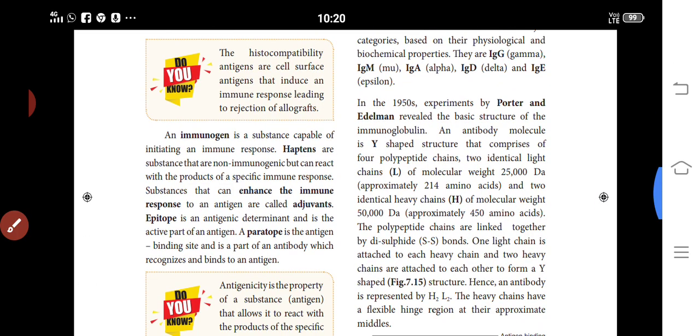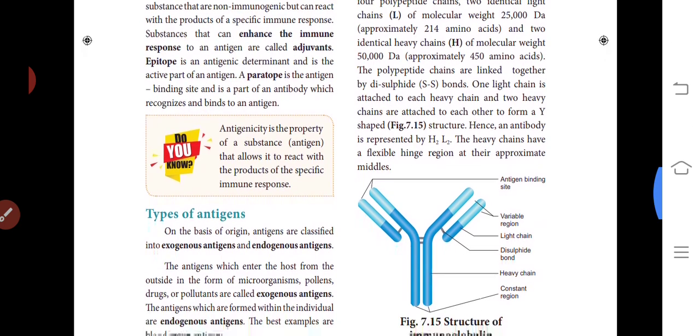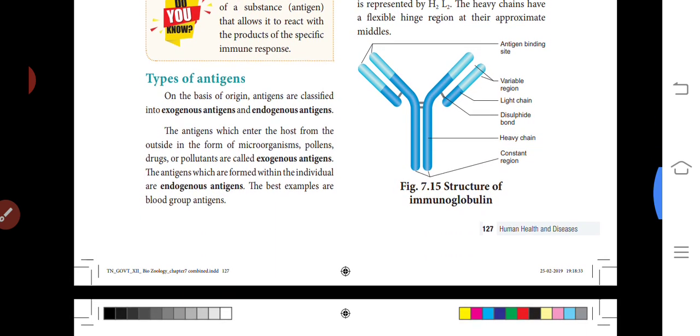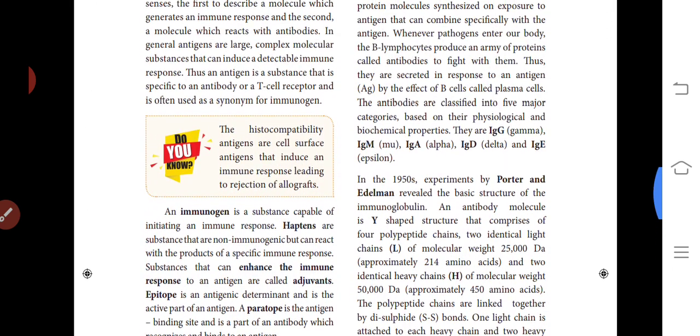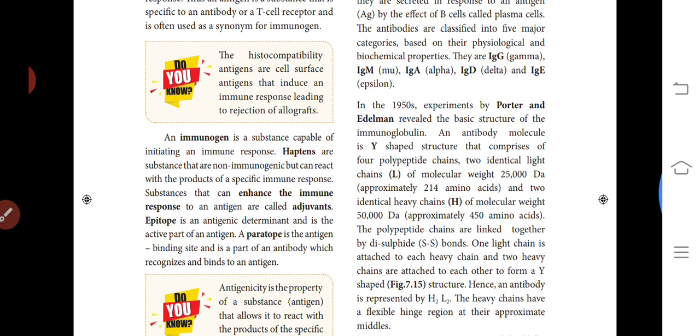Next, the experiment of Porter and Edelman on the basic structure of immunoglobulin. Do you know what immunoglobulin is? Immunoglobulin means antibodies. In the experiment, Porter and Edelman revealed the basic structure of the immunoglobulin.